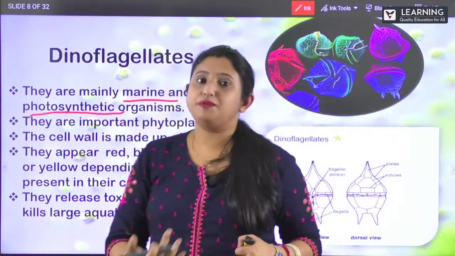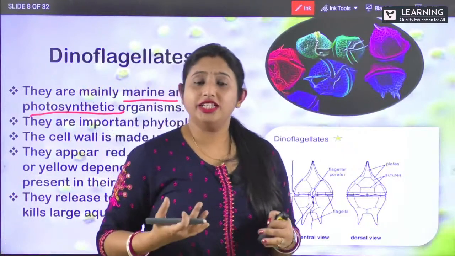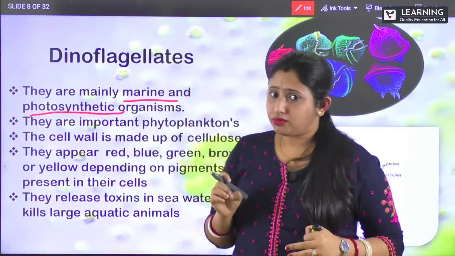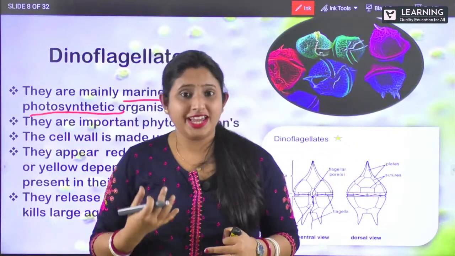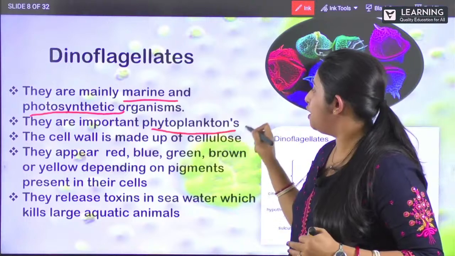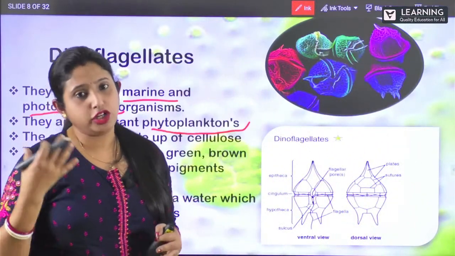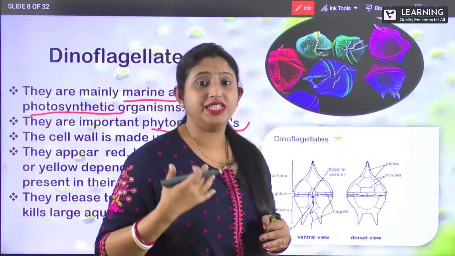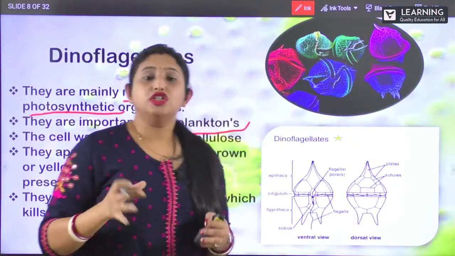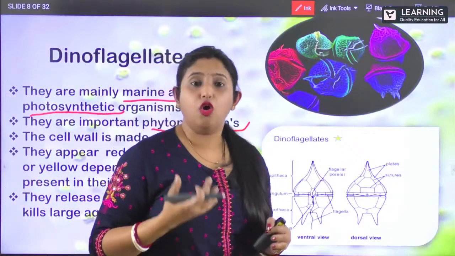And you can look in this picture. It is very colorful, isn't it? So they look, this kind of protista, they look very colorful. So they are also important phytoplanktons. So phytoplanktons, what do you mean by this phyto? Phyto means light. Clear? So they can use the light energy and they can produce their own food.